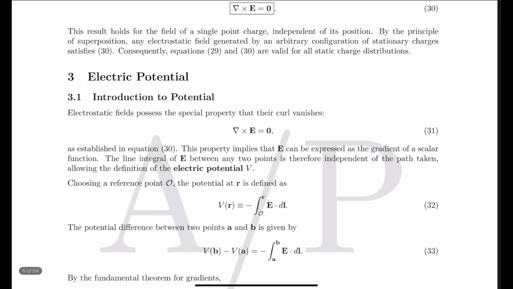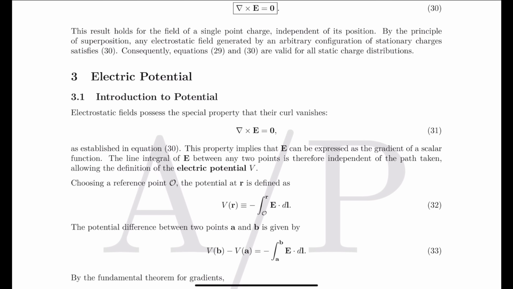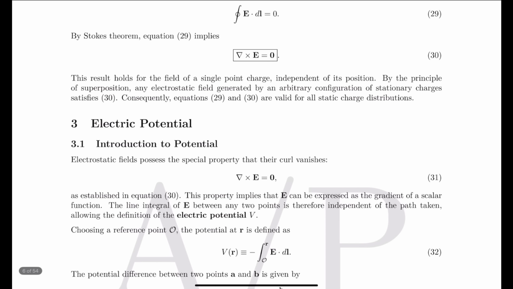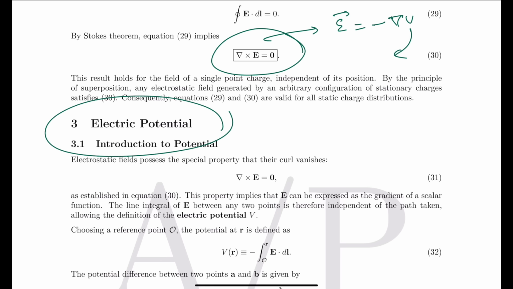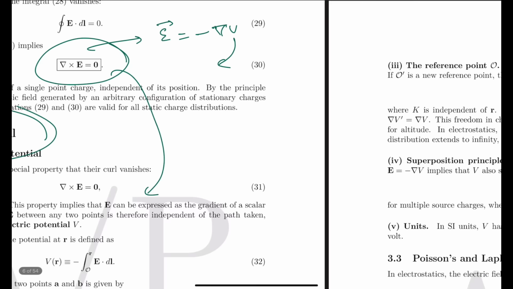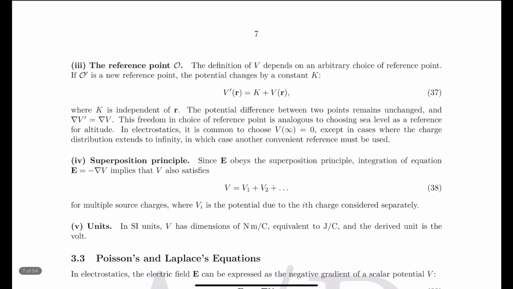And then if you know all this, you should know that if the curl of the electric field is 0, then there must be some kind of scalar function V, which is the potential. So we are just now learning the potential. This is a very smart start, that from wherever you are ending, the next part should start from there only. David J. Griffiths follows the same style, and I have copied it from that book.